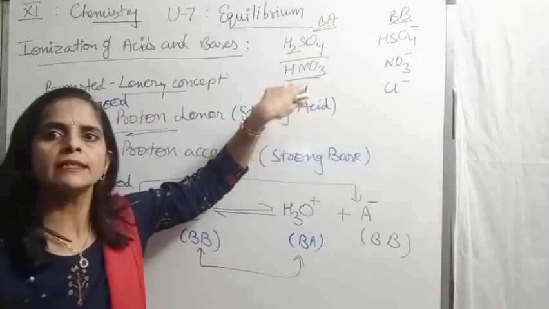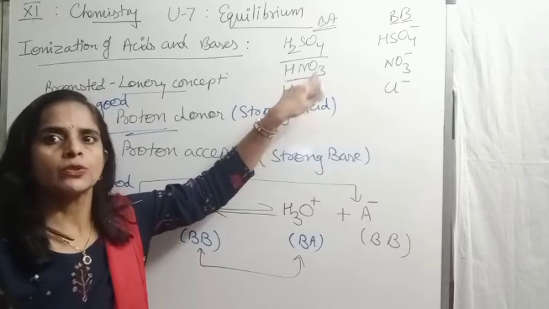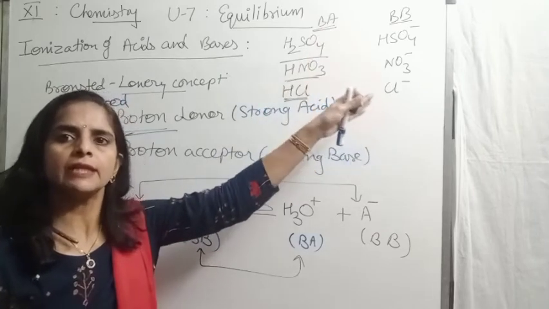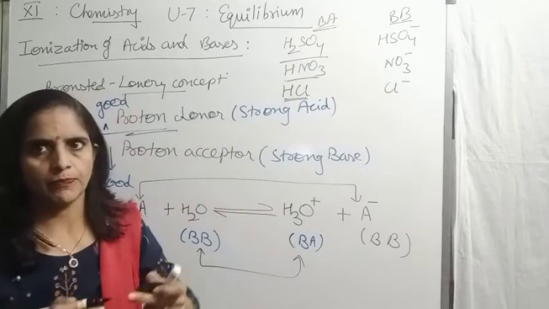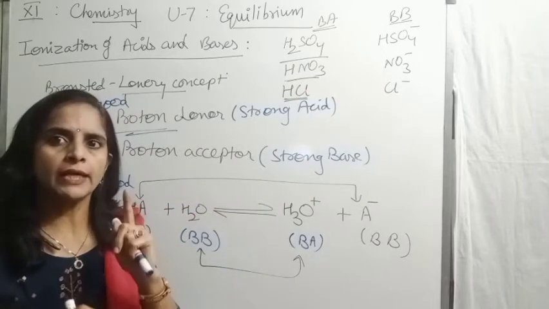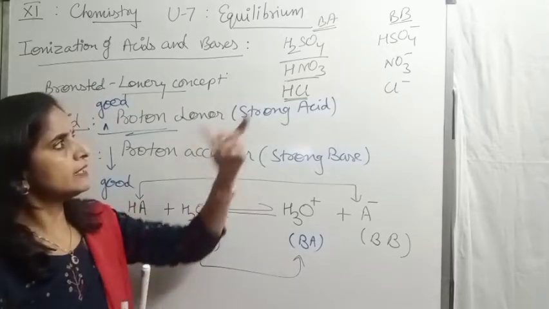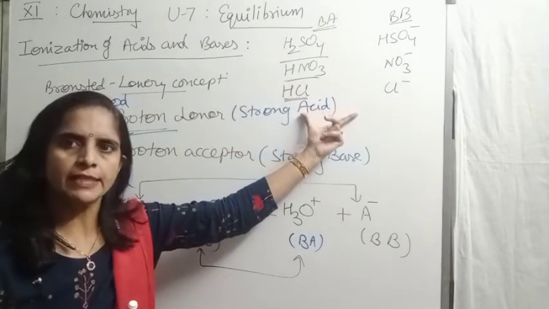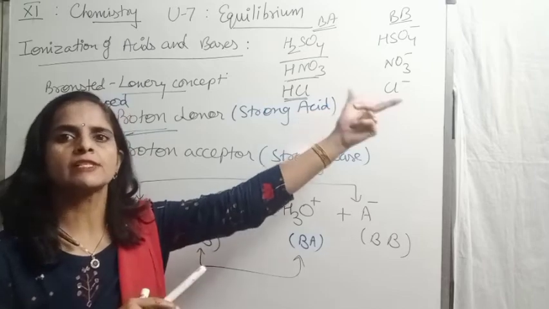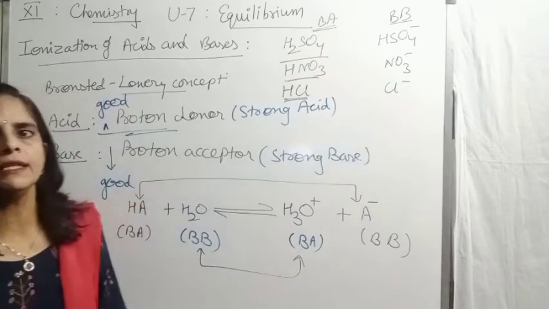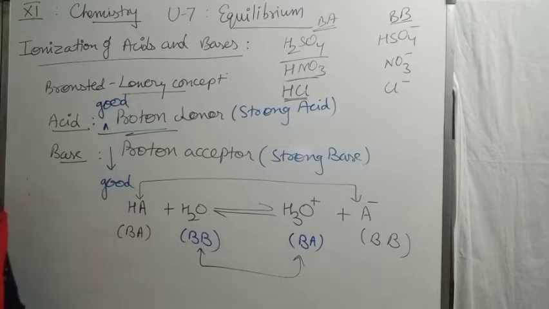They are even weaker than water. So this point is again clear: in a conjugate acid base pair, if the acid is strong, then its base would be a very, very weak conjugate base.